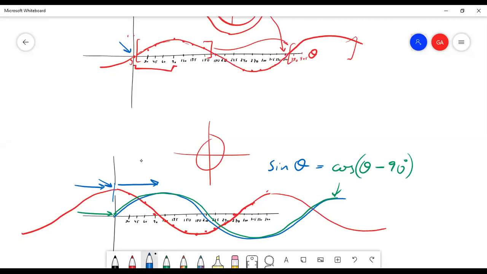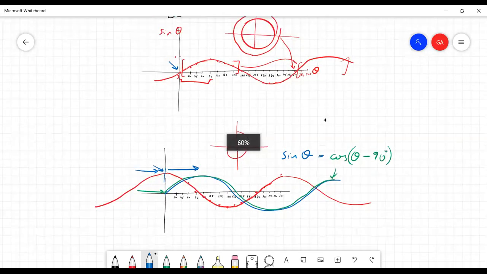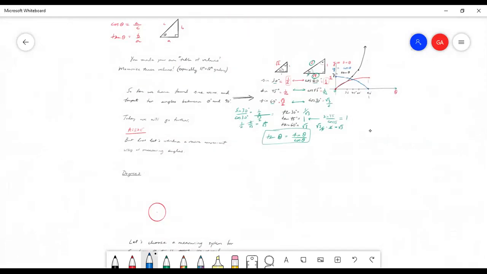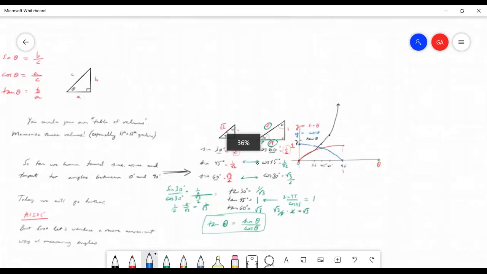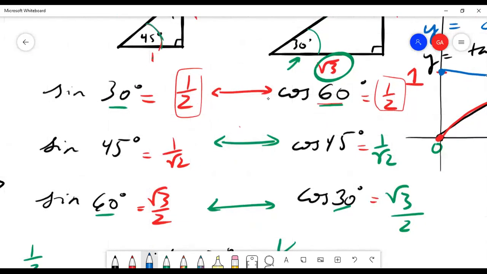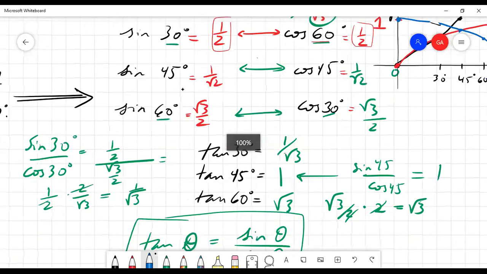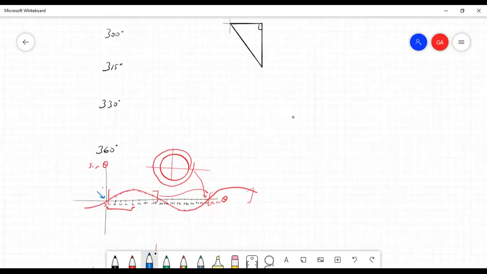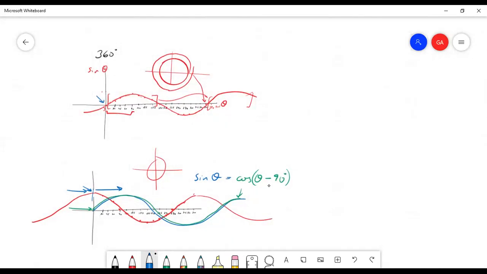And this is the result. Remember at the very beginning of the lecture, when I wrote that table of values, I said that sine of 30 is cosine of 60, sine of 45 is cosine of 45. I said that there was this apparent symmetry here. Well, now I have derived that symmetry graphically, in all its grandeur: the sine is just the cosine of the same angle minus 90 degrees.